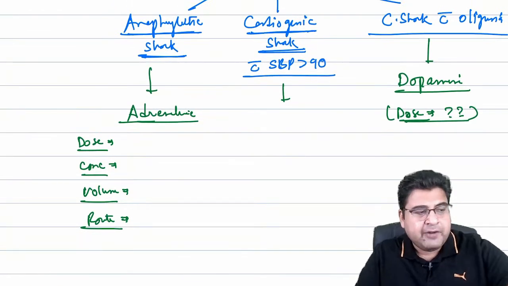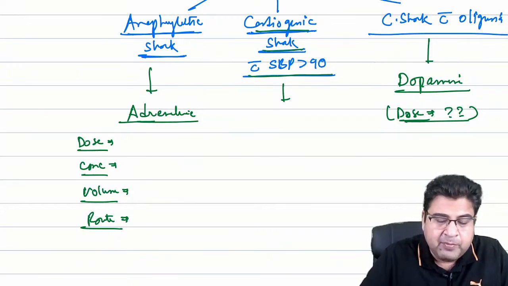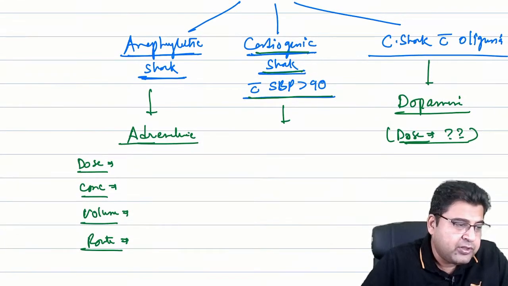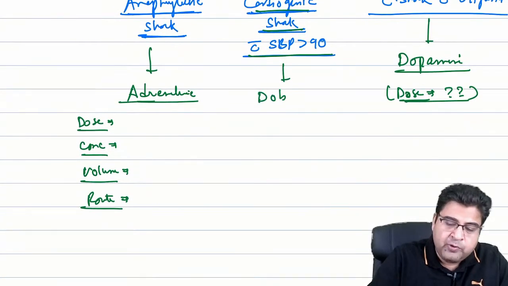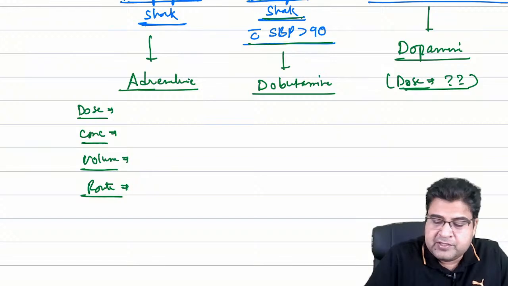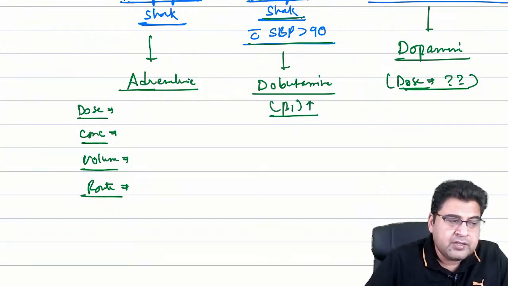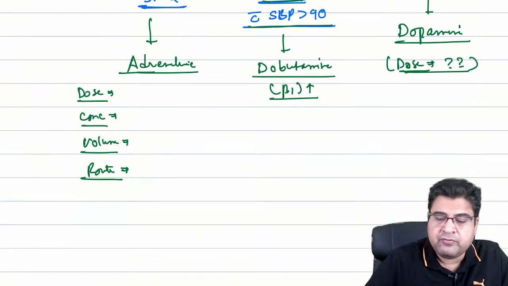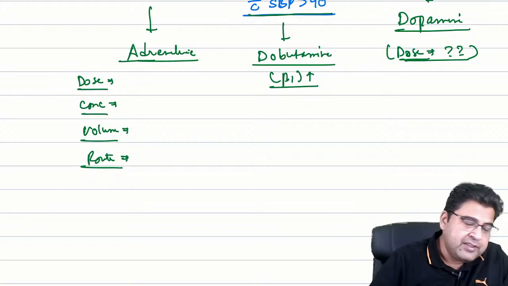And also you people have to answer me, what is the best medicine for cardiogenic shock with maintained BP, systolic blood pressure more than 90? Yes, so here the answer is dobutamine. Dobutamine is an overall drug of choice. Dobutamine, which is a beta 1 receptor agonist, is the drug of choice for cardiogenic shock with maintained blood pressure. Yes, so now you people have given the correct answer.